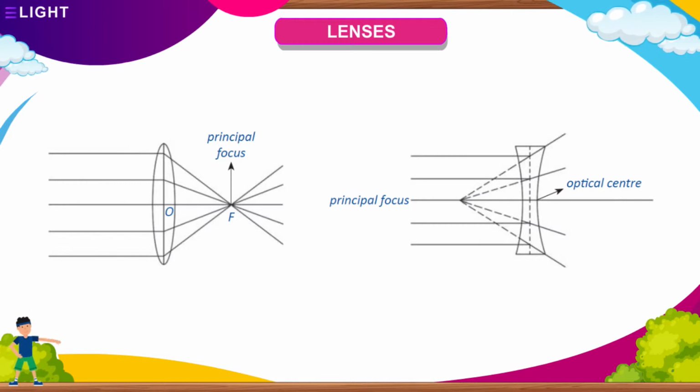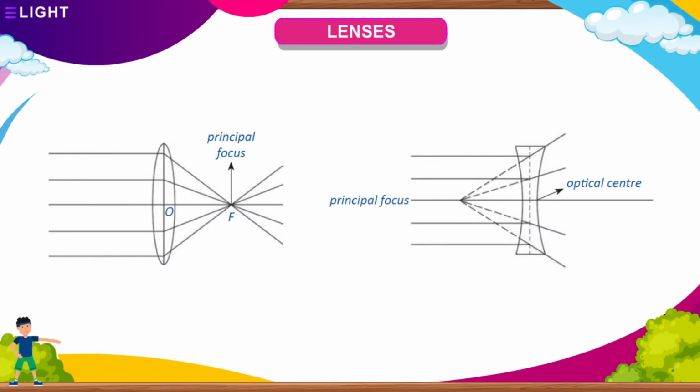In the second case, no bright spot is seen on the paper because concave lens has the property of bending a ray of light passing through it outwards. The light ray parallel to the principal axis spreads outwards away from the principal axis, diverge, and appear as if they were coming from a point. This point of convergence from where the rays of light appear to come after passing through the lens is the principal focus of the concave lens.